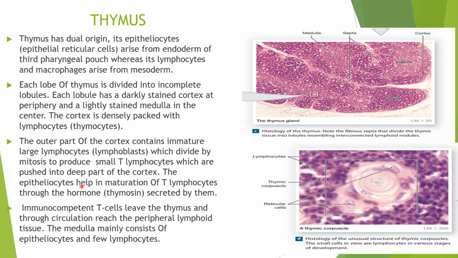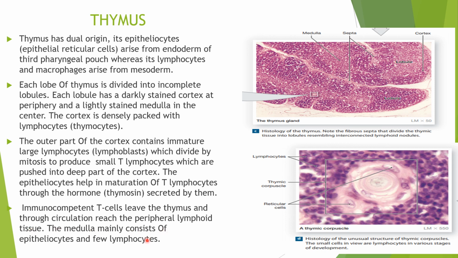So the epitheliocytes help in the maturation of T lymphocytes through a hormone known as thymosin, which is secreted by these cells. Immunocompetent T cells. Immunocompetent means having normal immune response. These cells leave the thymus and through circulation reach the peripheral lymphoid tissue.